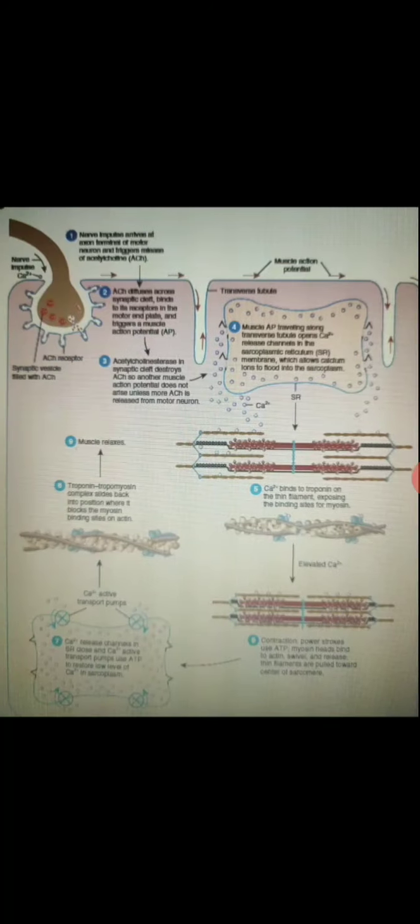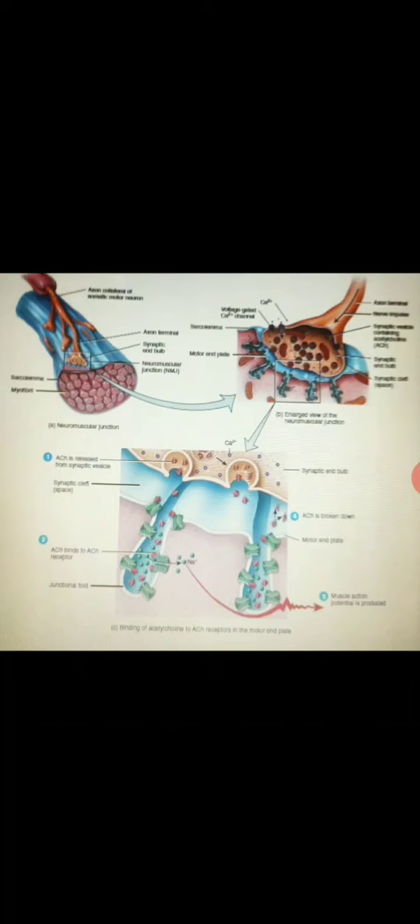Inside each synaptic vesicle are thousands of molecules of acetylcholine, the neurotransmitter released at the NMJ. The region of the sarcolemma opposite the synaptic end bulb is called the motor end plate of the muscle fiber. You can see this in the diagram, part of the NMJ.